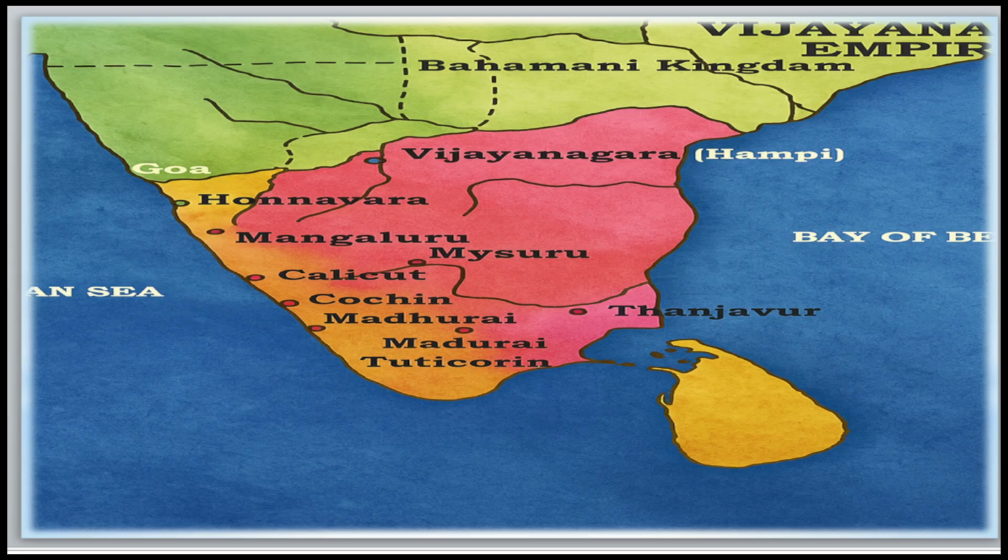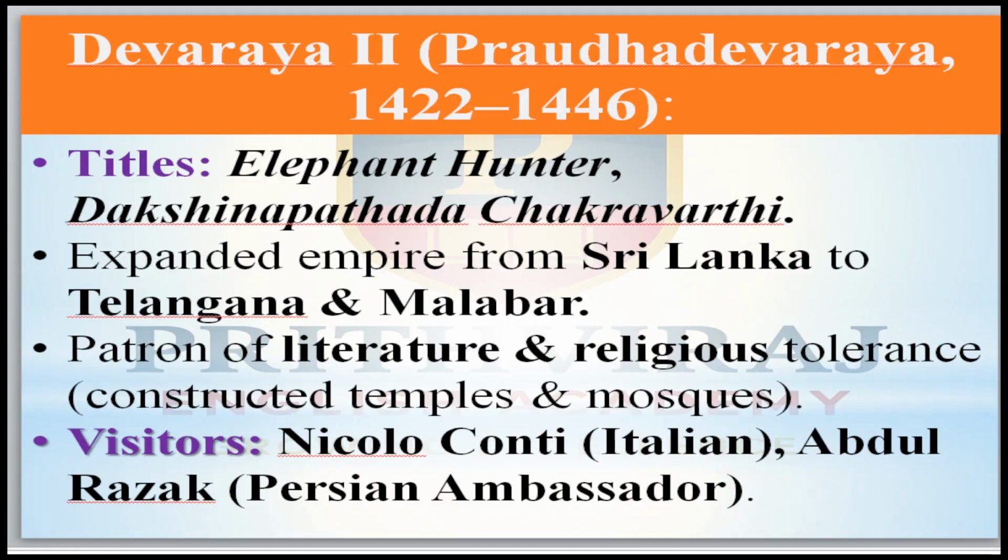Now move to the next. Afterwards, a very important king is Devaraya II, Proudha Devaraya, from 1422 to 1446. He belongs to the Sangama dynasty. He had titles like Gajabetekara, the Elephant Hunter, and Dakshina Patada Chakravarti. These are the two titles.